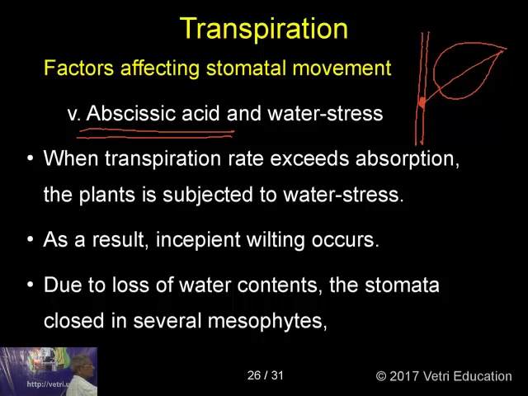Now, this abscisic acid is responsible for the transpiration also. When transpiration rate exceeds absorption, the plant is subjected to water stress. As a result, incipient wilting occurs. Due to loss of water content, the stomata are closed in several mesophytes.